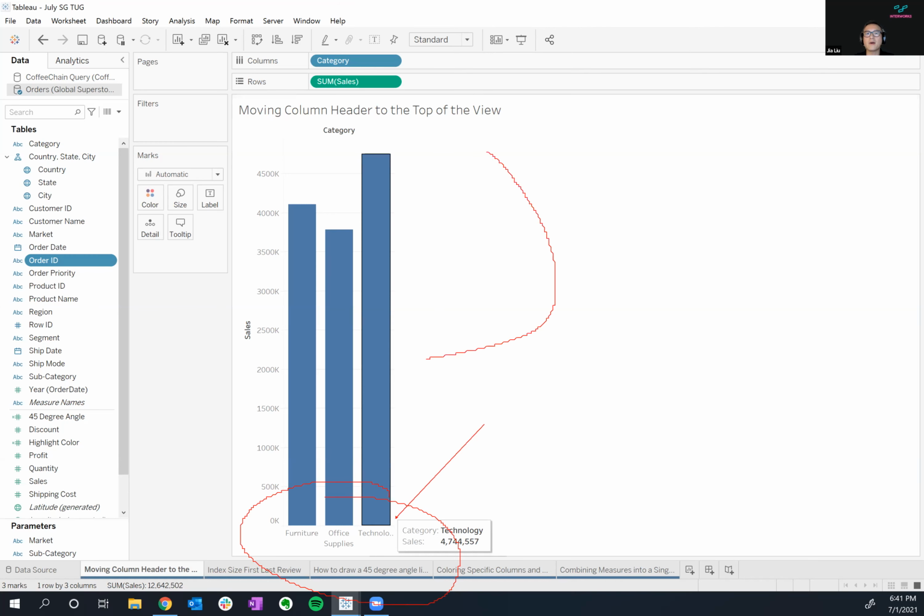Sometimes we get asked, how do I bring this up to the very top? Do I need to click something? Is there a calc that I need to write? And Tableau doesn't make this option easy to get to until now.